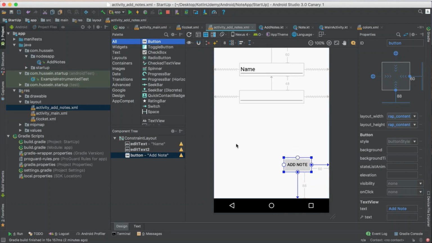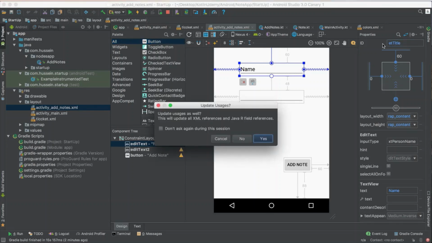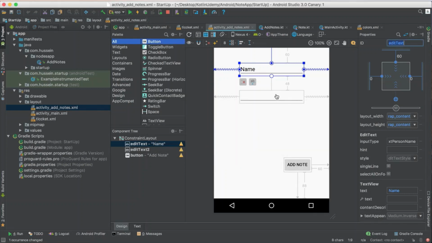Okay, so add notes. Adding here, I may change the title of this one. I will name it edit text title, because this one will have a title. Let me just remove the text from it. I set the hint here to "enter title", just a hint for the user.